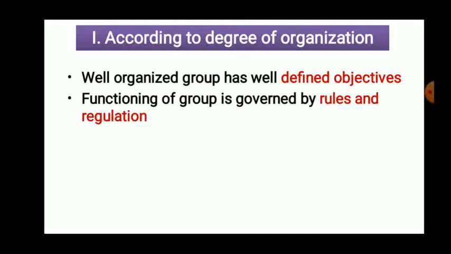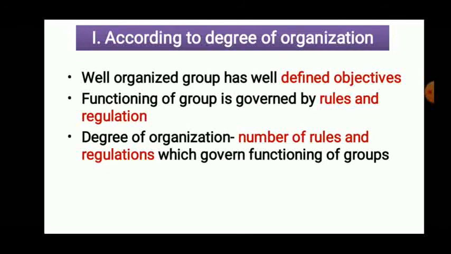For example, the college, or the Gram Panchayat, which is also a group. Rules and regulations are there, and they try to follow them for their work. Now, what is the degree of organization? It is the number of rules and regulations which govern the functioning of the group.